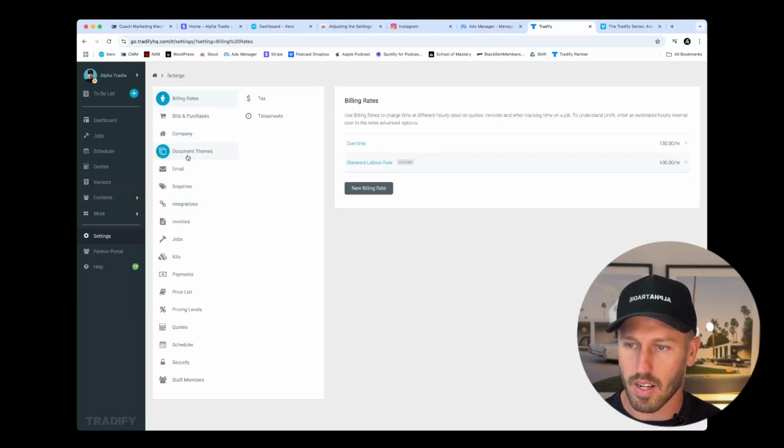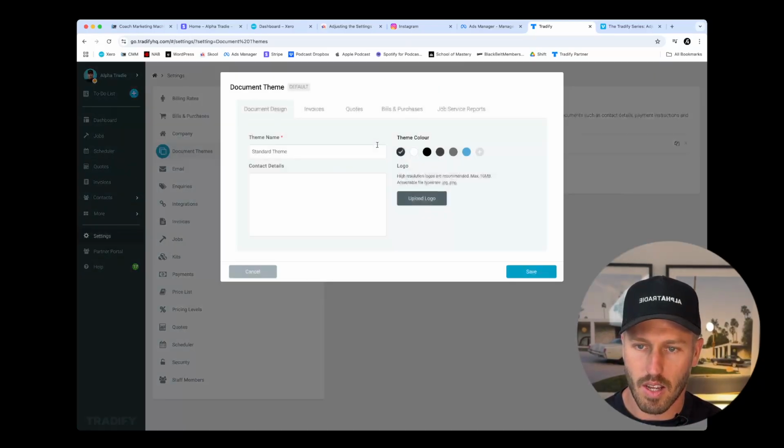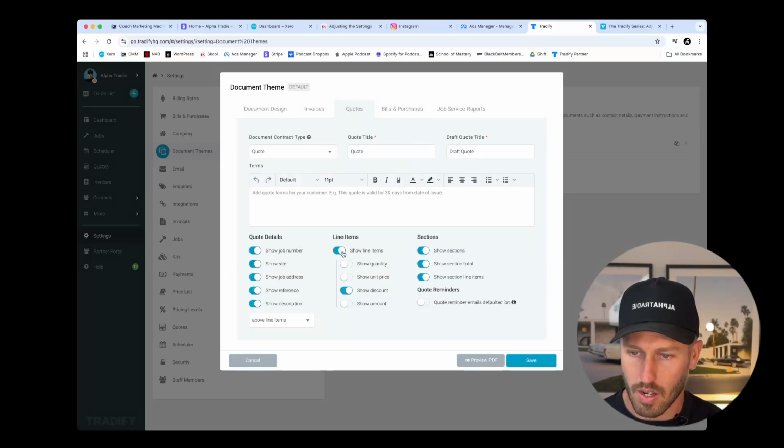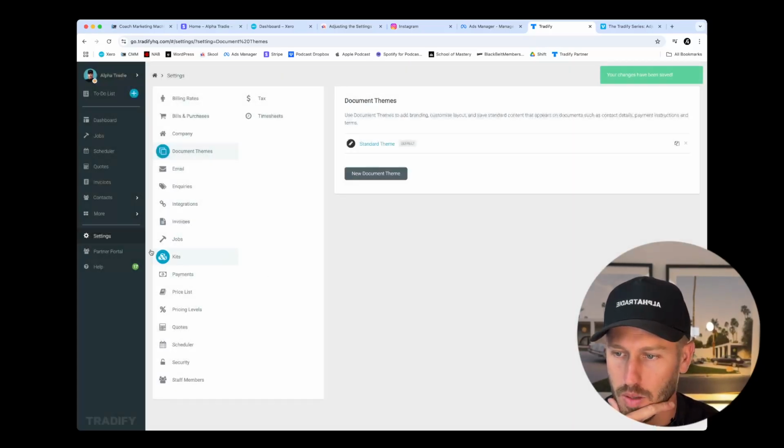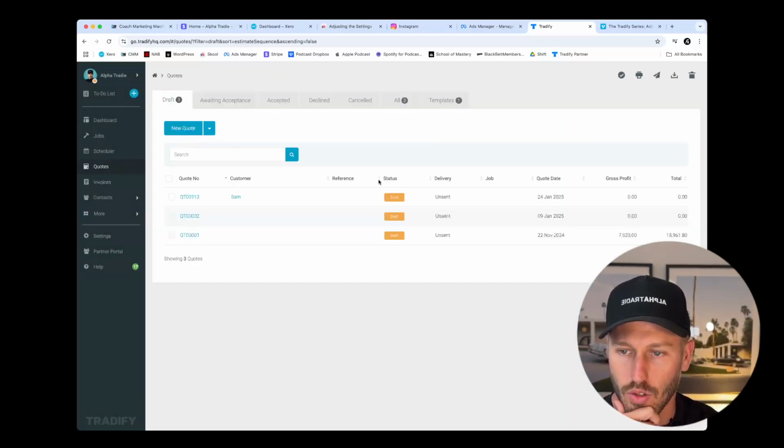So we're going to go back to settings, document themes, standard theme. We have got quotes, show line items. How are we going to turn the show line items off? I wonder whether we can say show section total, show section line items, turn that off, hit save. This is going to be the permission, I reckon, that's going to give us the view that we want.